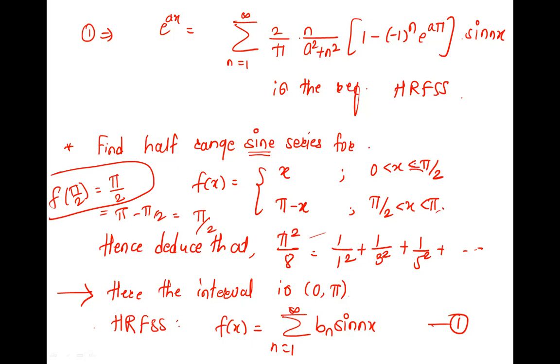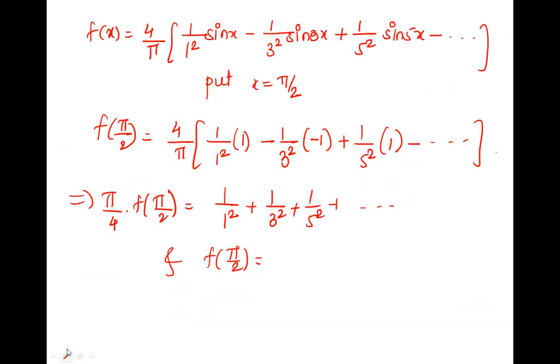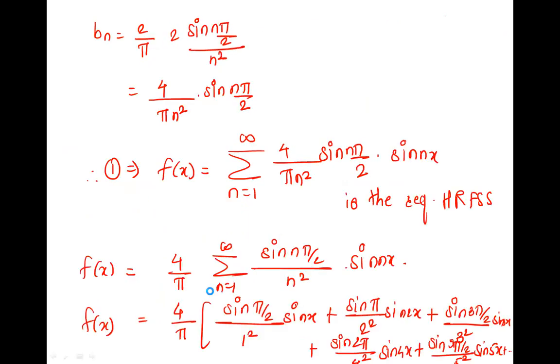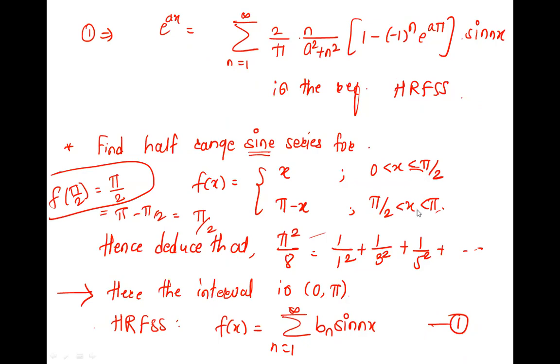It is like this. So we can write f of pi by 2 is pi by 2. But if it is strictly, okay, just let me go back. If it is strictly less and strictly greater, then how will you find f of pi by 2?